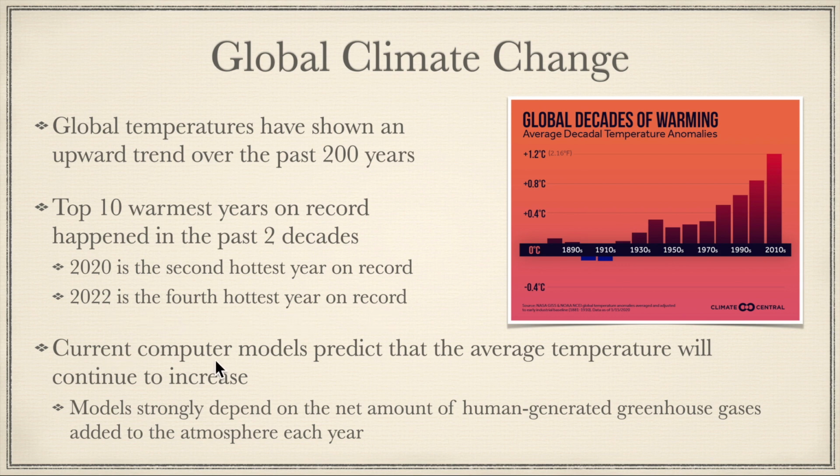Current computer models predict that the average temperature will continue to increase. And these models strongly depend on the net amount of human-generated greenhouse gases added to the atmosphere each year. Now, these models incorporate all those other natural causes that we've talked about as well, but they also add in the amount of human-generated greenhouse gases. And these models predict a continued increase in temperature.